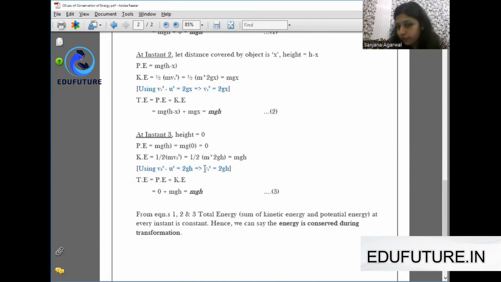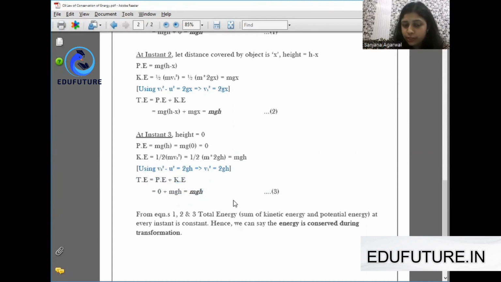And here we get velocity square equal to 2gh. Let's substitute this value in the formula half mv square. We get the kinetic energy as mgh. After summing up the two values 0 and mgh, again we get the total energy as mgh. And so you can note that total energy in instant 3 also is mgh.